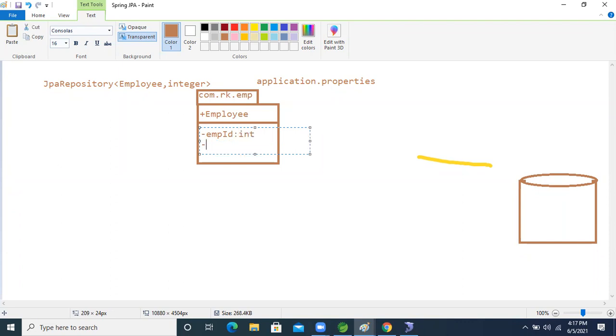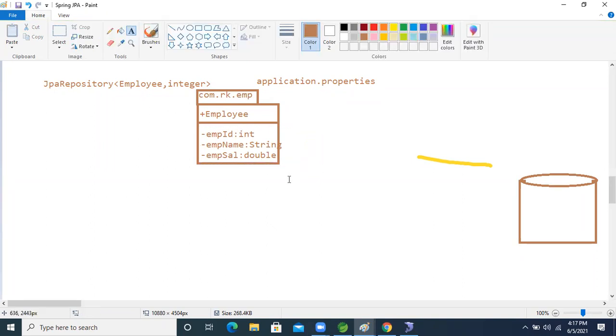Another one is the private employee name, a String. Another one is the employee cell, a double. Fine. So this is the model class, this is the model class only.